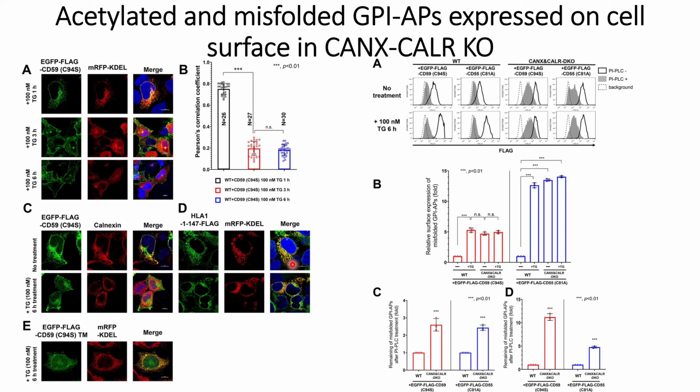For panel D, they checked intracellular proteins of the endoplasmic reticulum, that is HLA1, 147 flag and KDEL, and they can see an overlap of the KDEL and the intracellular endoplasmic reticulum protein. They also checked CD59 that has a transmembrane domain.